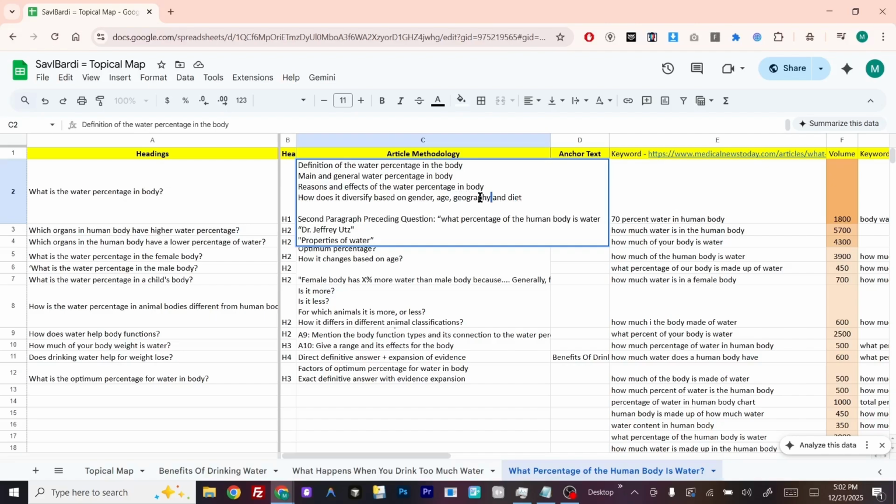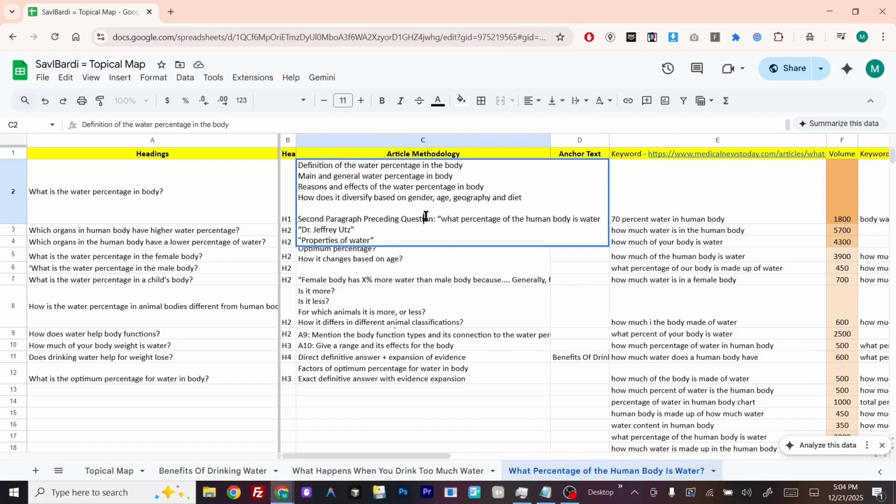Because according to the geography, the water percentage in the human body changes. According to the diet, the percentage changes. According to the age and the gender, the percentage number also changes. After that, we go for the second paragraph, and in the second paragraph, we ask what percentage of the human body is water. We give the preceding question.